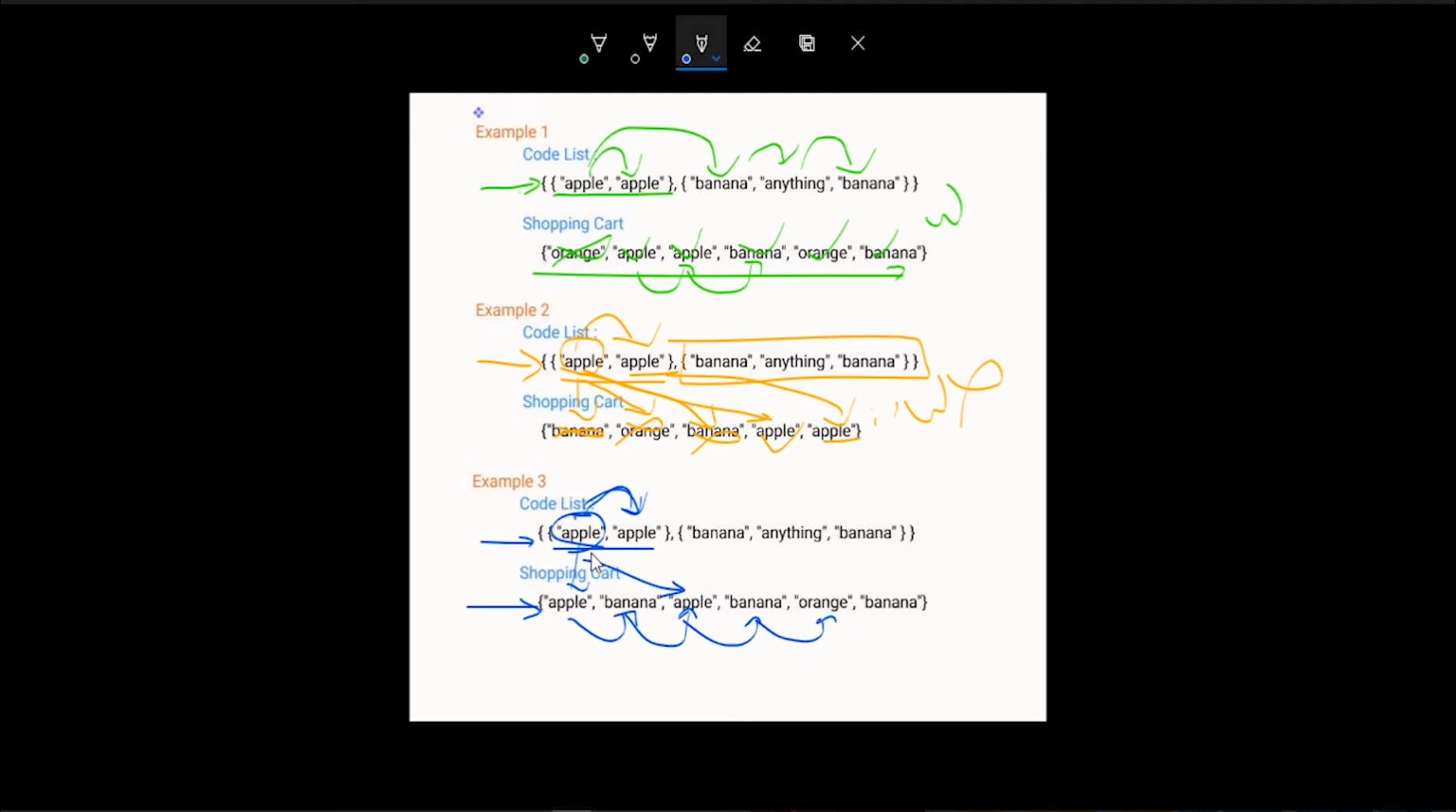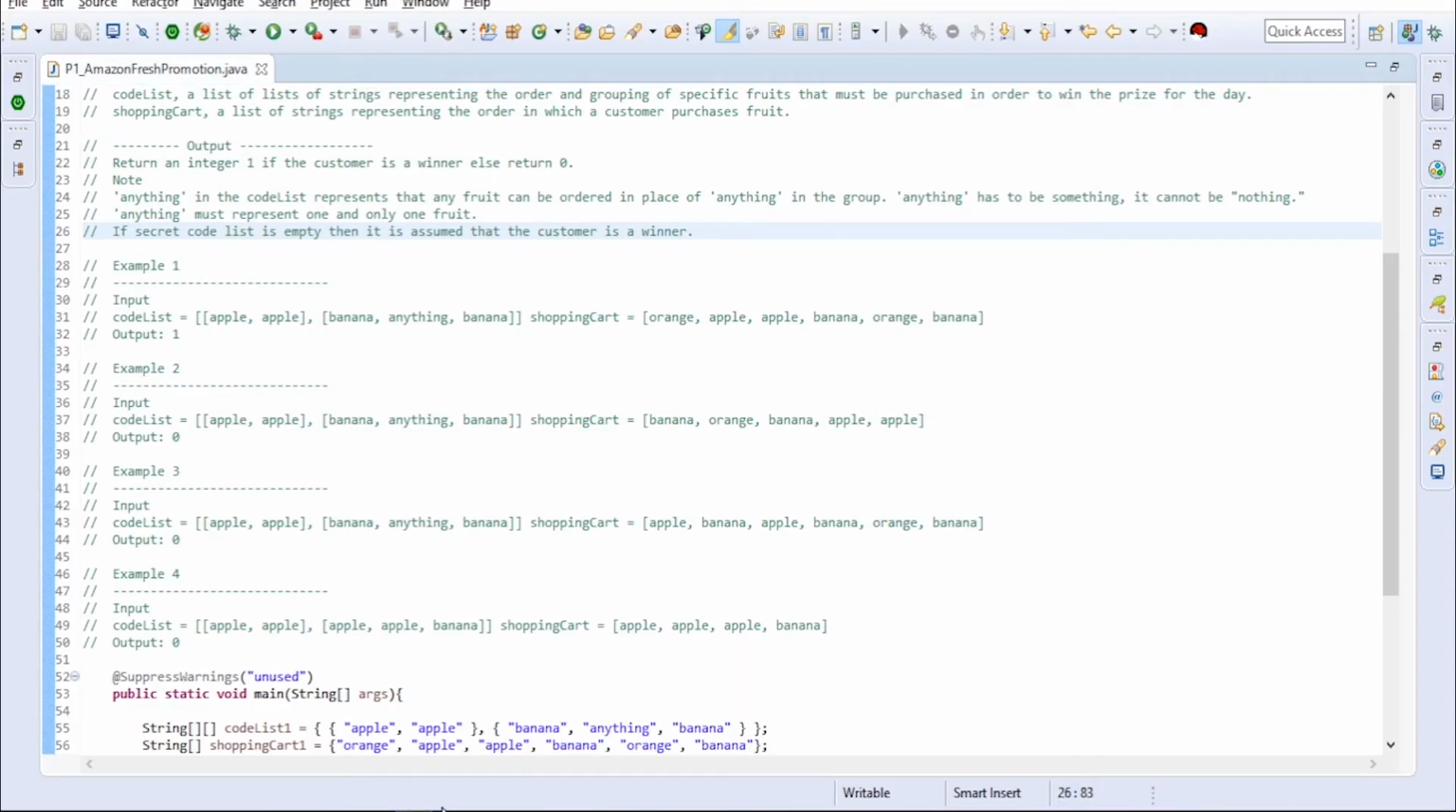Okay, so again we will check with apple, orange, which is not a match. So we will increment this, apple, banana, which is not a match, and we will come here. So our shopping cart is empty and it is not following our code list. So this is also not a winner. So only one winner is example 1. Okay, so now we will go to this.